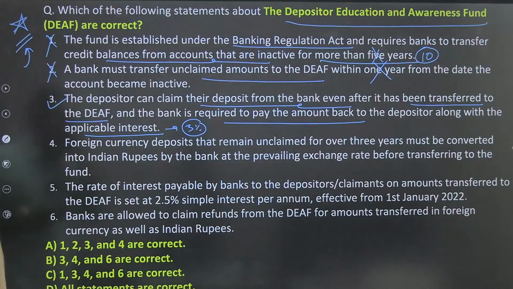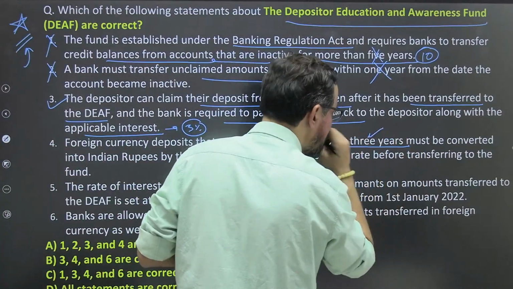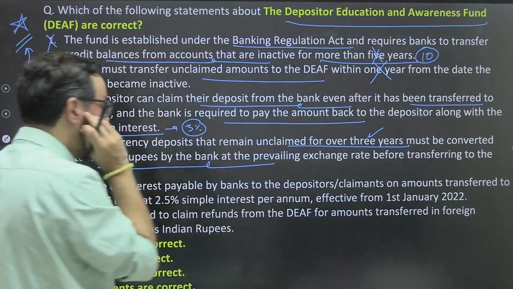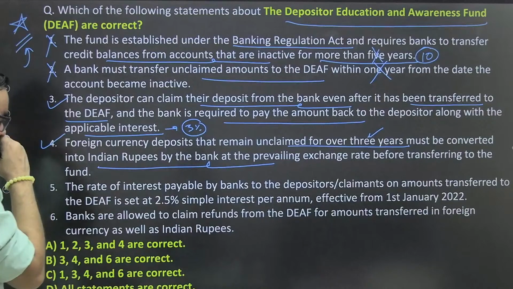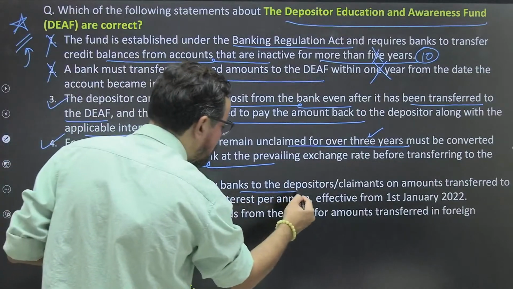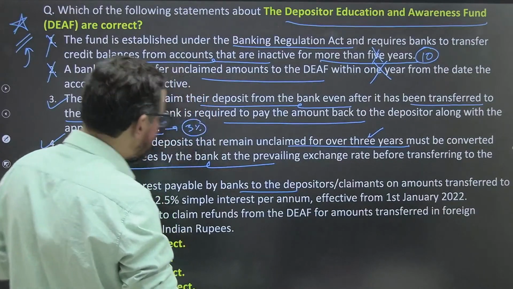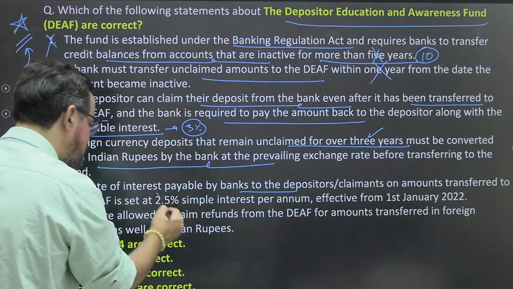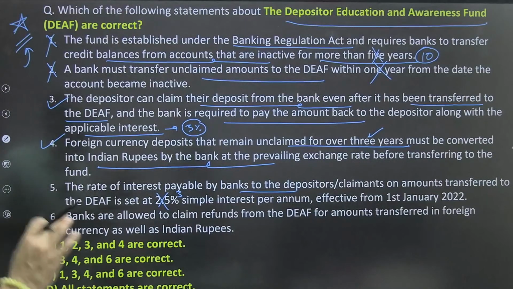Foreign currency deposits that remain unclaimed for 3 years, sorry, again, must be converted into Indian rupees by the bank at the prevailing exchange rate before transferring to the fund. This is true. The rate of interest payable by the bank to depositors or claimants on amounts transferred to DEAF is 2.5, no, it is 3% simple interest per annum with effect from 1st January 2022.